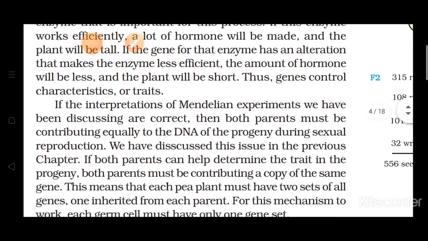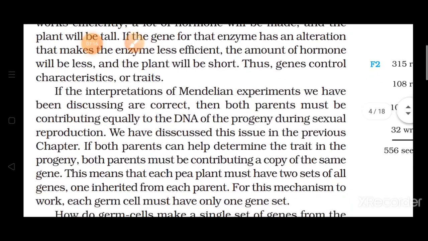So now this question comes that if both the parents can help to determine the trait, then both parents must be contributing. I think this point is clear to you कि दोनों ही parents किसी भी young one में characteristic लाने के लिए responsible हैं.